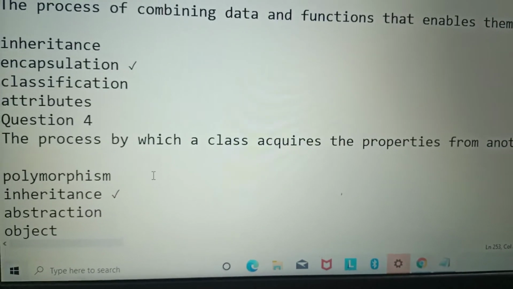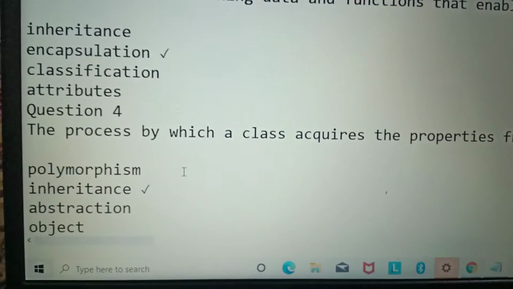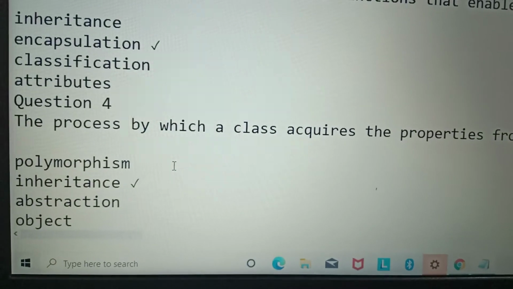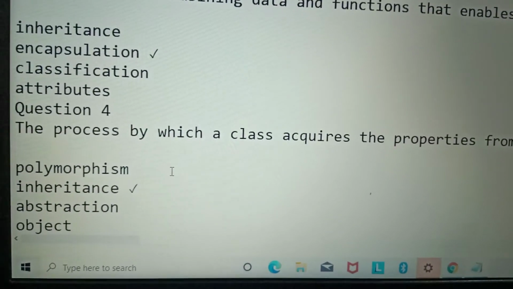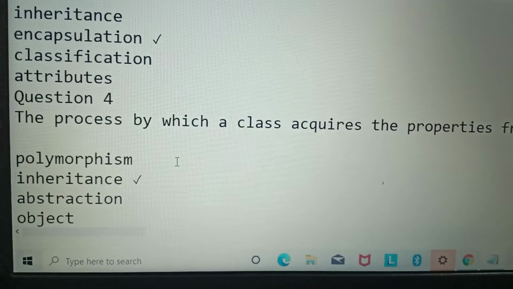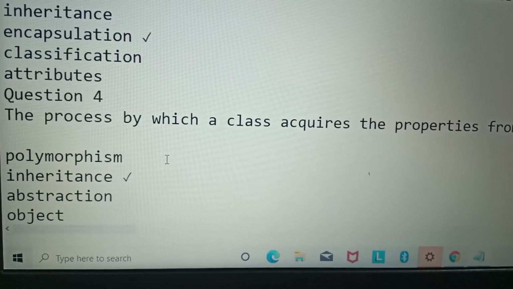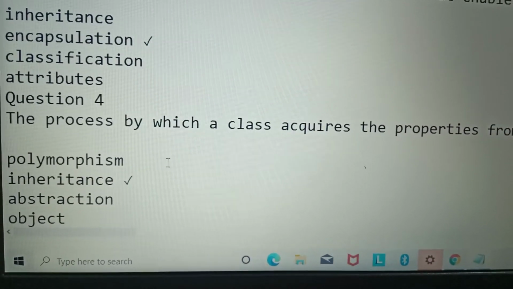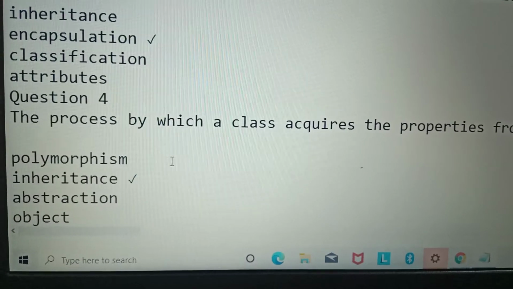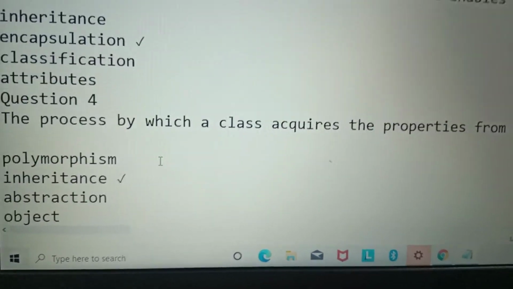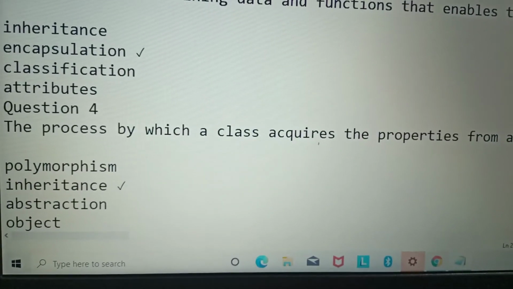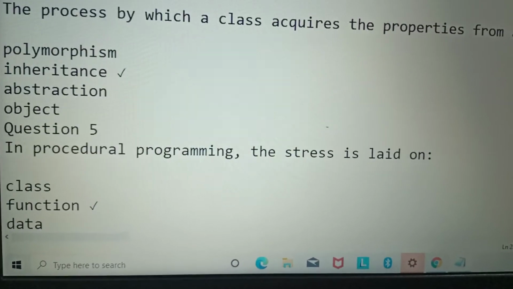I have already told you about the property of one class from another class. What is inheritance? When the characteristics and features of a superclass are inherited by a subclass, this feature is called inheritance. This concept you used to study in biology also. It is very easy.